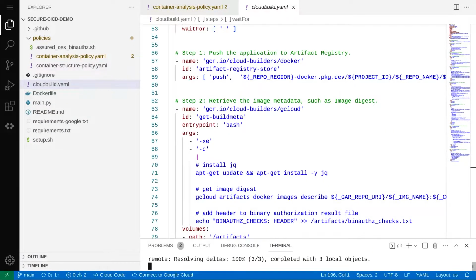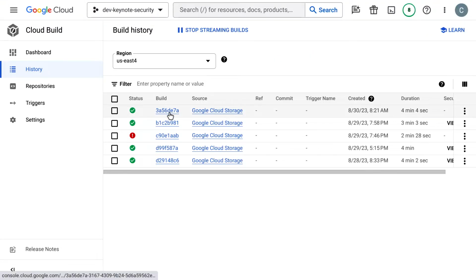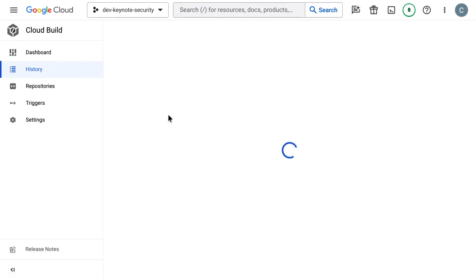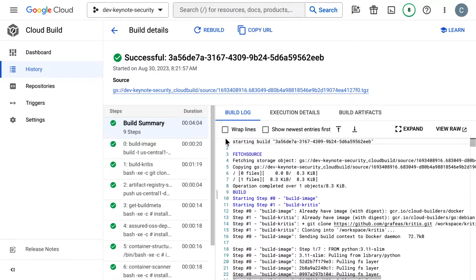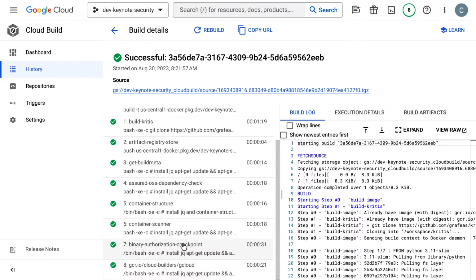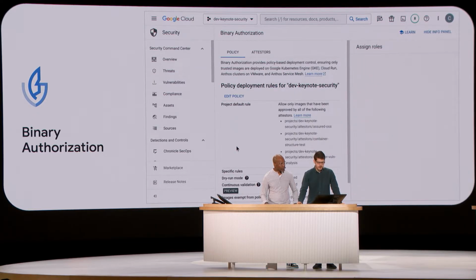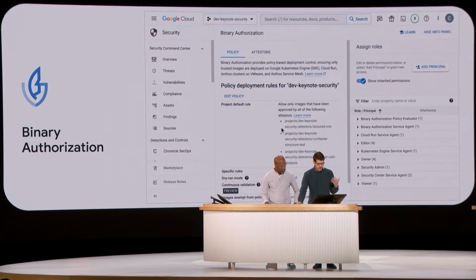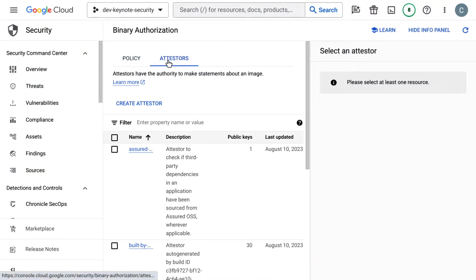So let me just kick off the build of this app here, and it's running. And while that's running, let's take a look at a previous run that succeeded. So I've got Cloud Build up here, and you can see I've got a couple successful runs. And when we take a look at this, notice we've got a bunch of steps, let me pull this out so you can see it a little bit better, that are leading us down to something called binary authorization. So if I jump over to binary authorization here in the console, you'll see that not only do I have the policy itself, but next to it I have something called attesters.